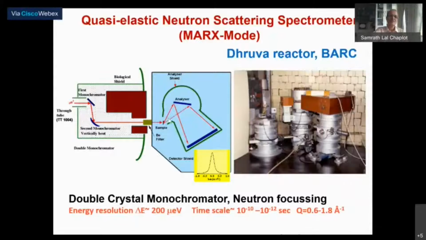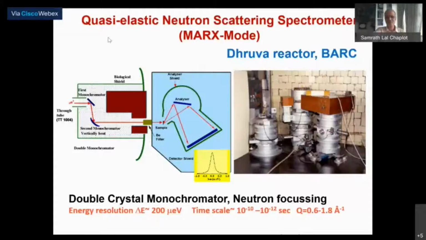But on the other hand, the typical quasi-elastic neutron scattering spectrometers are based on the time of flight technique, because it allows you to cover an even larger range of wave vectors and energy scales, and often you can get a much better neutron energy resolution by using a monochromator or an analyzer with a more flexible resolution.